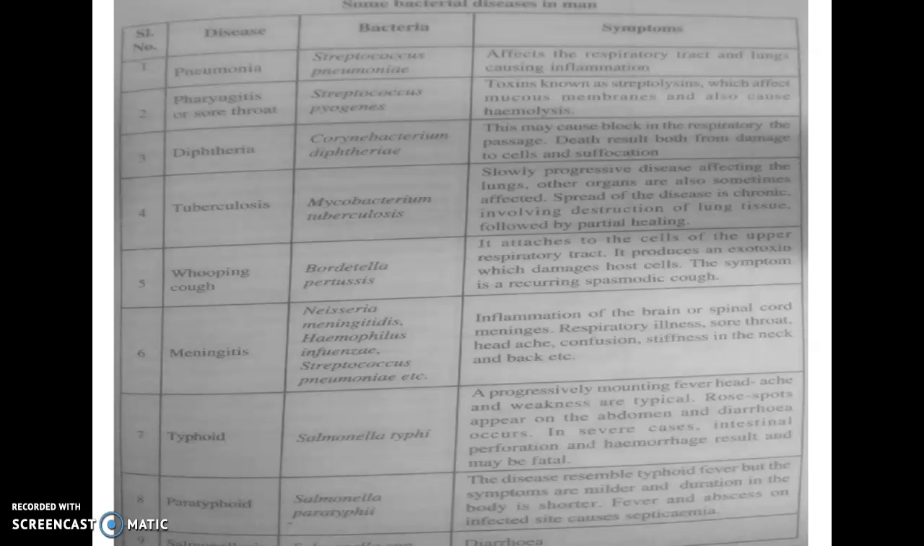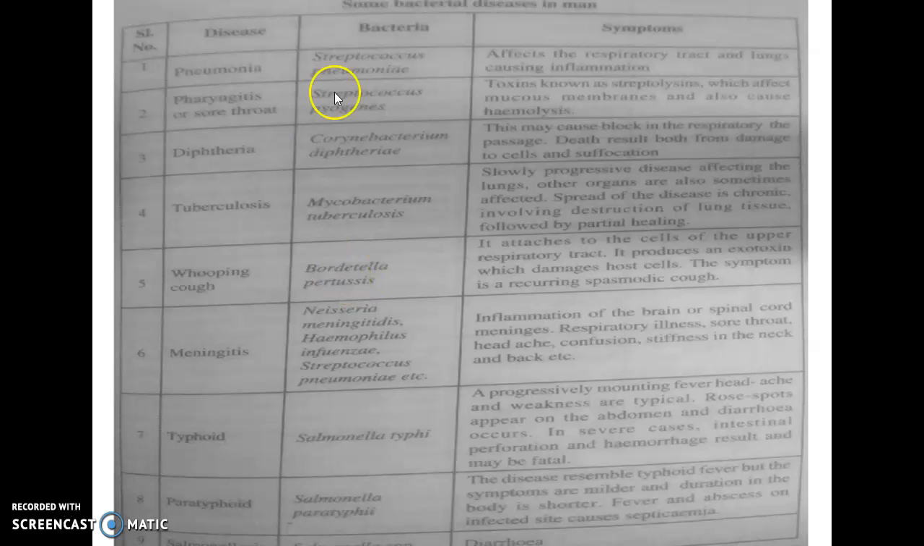This chart shows the disease, the causative organisms, and the symptoms of various bacterial diseases. The first ones generally affect the respiratory tract: pneumonia, pharyngitis or sore throat, diphtheria, tuberculosis, and whooping cough. All these organisms can cause effects on the respiratory tract.